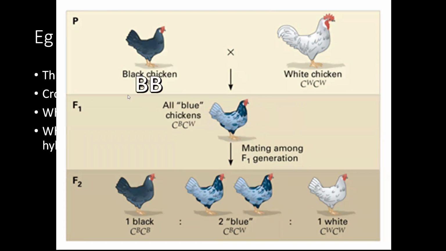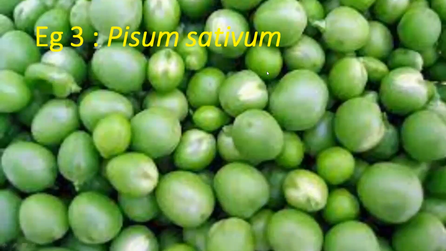We have taken capital B for black. Then what will be white? Capital B is for black, and for white we use small b. Then here what will you get? Capital B, small b. When capital B small b is self-crossed, you will get capital B capital B, capital B small b, capital B small b, and small b small b.